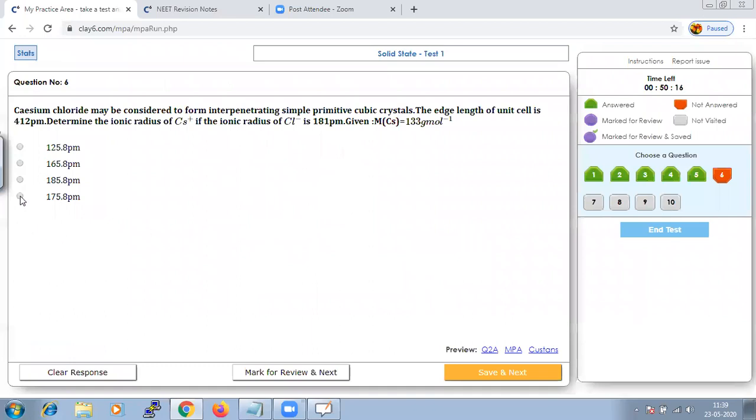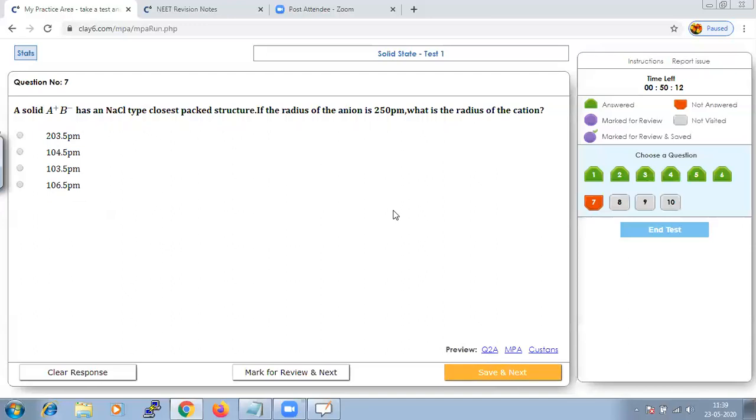175.8, that means option 4. Save that and go to next. A solid A plus and B minus has NaCl type closest packed structure. And if the radius of the anion is 250, what is the value of the cation?